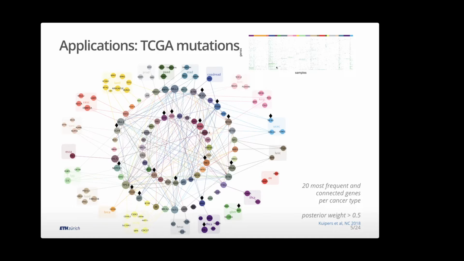So here, you can think of this picture as an extract of all this information. We focus on the most important edges and genes for each cancer type. And it gives you an overview of the importance of the genes in terms of their dependency structure with other genes. So these mutations do not occur independently, but if I know for colorectal cancer this mutation here, it tells me information about this other mutation. It's more or less likely this one is also mutated. And also higher order dependencies can be encoded in this graph structure. And so you get an idea across many cancers of which genes are important.